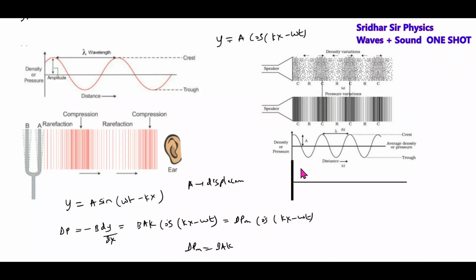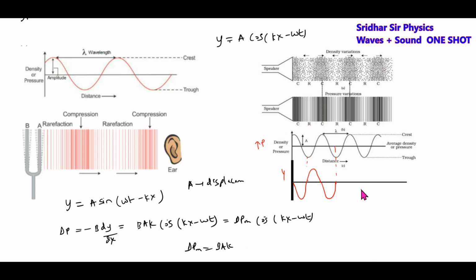Put t equal to 0, and we get the displacement wave. This is the displacement wave and this is the pressure wave. Like this, they are related.